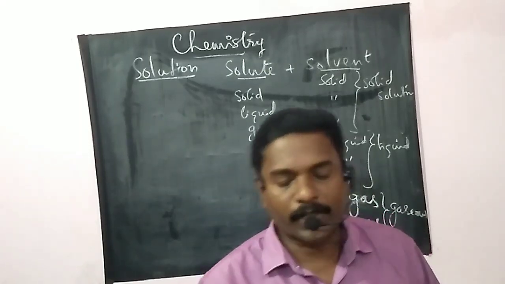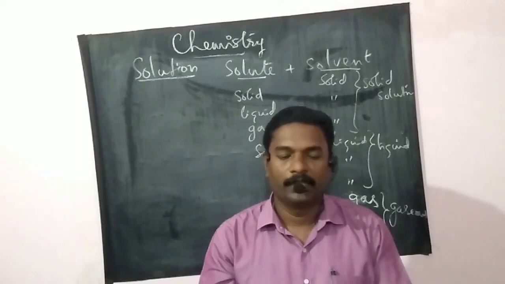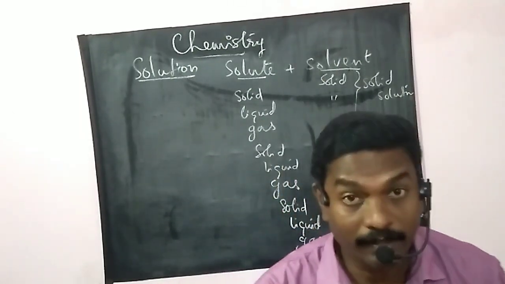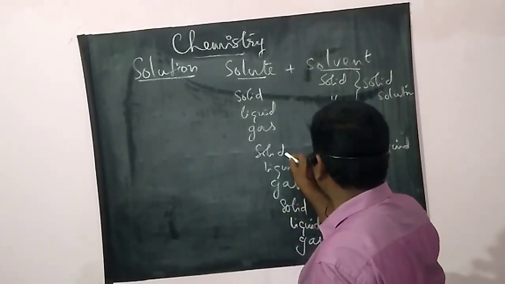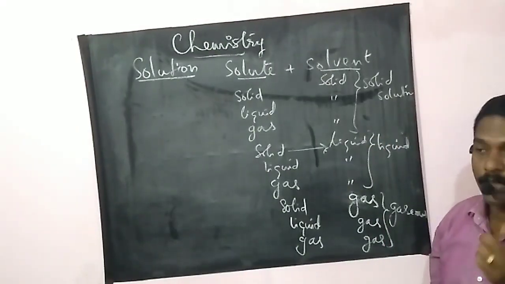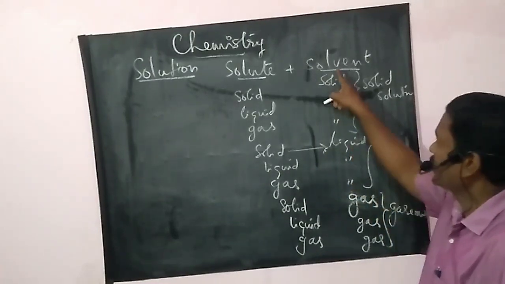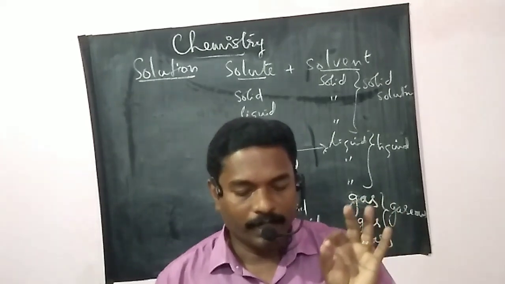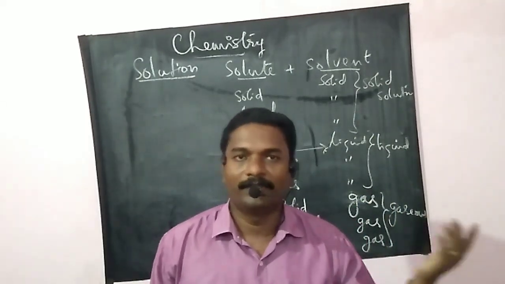A solution of sugar in water is a solid in liquid solution. See, solid in liquid solution here. Sugar solution: solid is the solute, liquid is the solvent. Here sugar is the solute and water is the solvent.